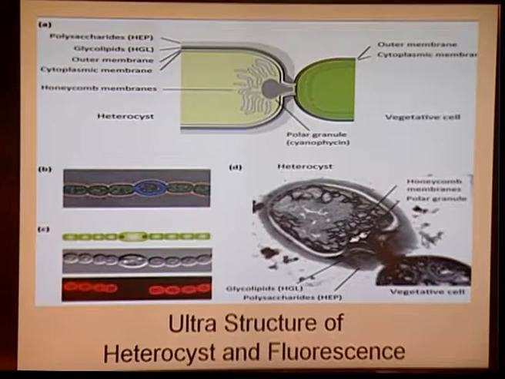This polar granule has the cyanophycin granules, which are the stored food. During the process of nitrogen fixation, the nourishment is provided by the cyanophycin granules, which produce these white channels. So it produces a sort of honeycomb-like structure which is nothing but the gradual dissolving of the cyanophycin granules. Ultimately, this is the matured heterocyst.